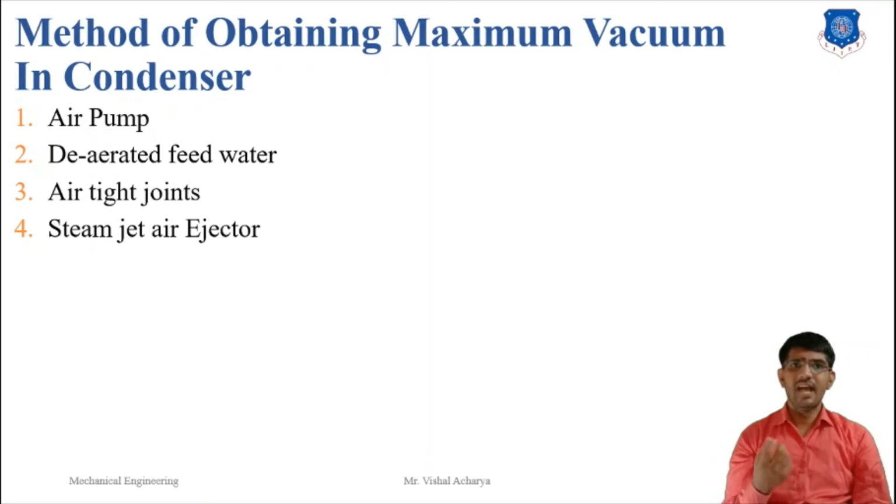The third one is the airtight joint. Air leaks through the joints and packing glands into the condenser, and that can be reduced by proper workmanship while making the joints. These are maintained in such a way that there is proper inspection from time to time. And next is the steam ejector.